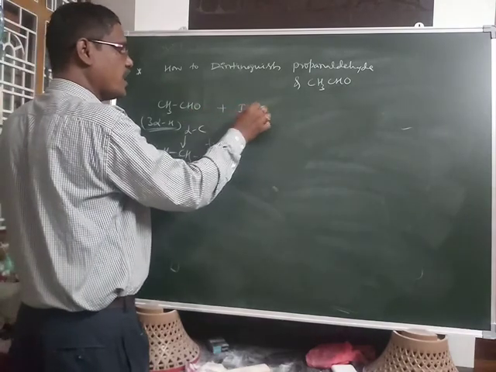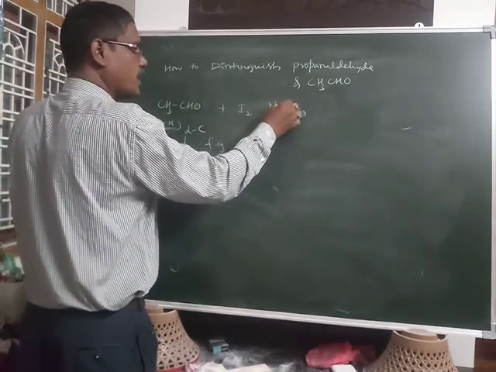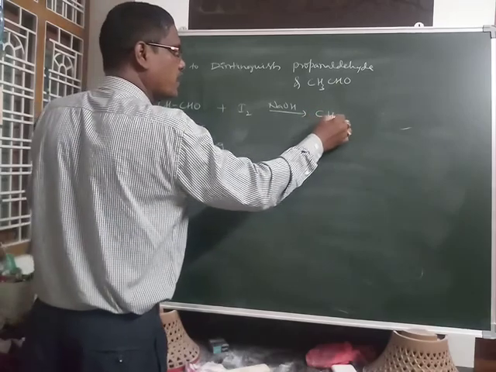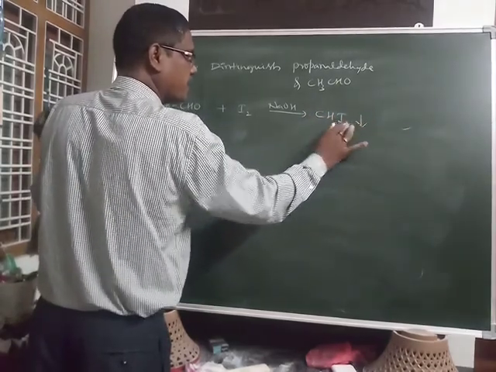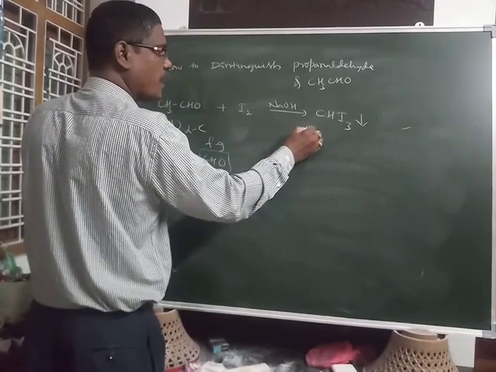When acetaldehyde is reacted with iodine in the presence of NaOH, there will be a yellow precipitate because of the formation of iodoform.